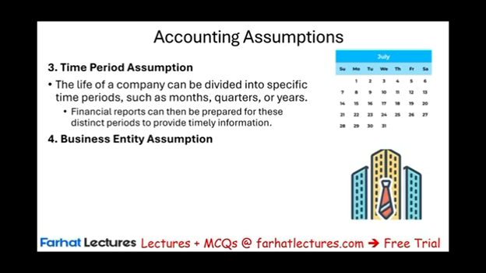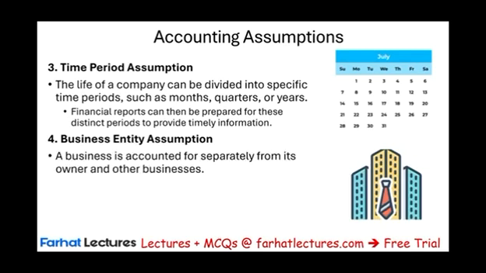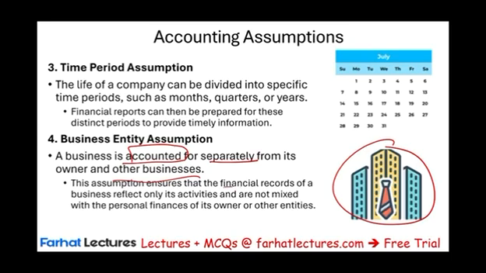Another assumption is called the business entity assumption. Now, what does that mean? It means the business itself is accounted for separately from the owners or other businesses. So each business is a standalone business, standalone even from the investors, from the owners of that business. This assumption makes sure that the financial records of the business reflect only its activities and are not mixed up with the personal finances of the owners or other entities. So each business is reported separately from other businesses. Each business is reported separately from its owners.